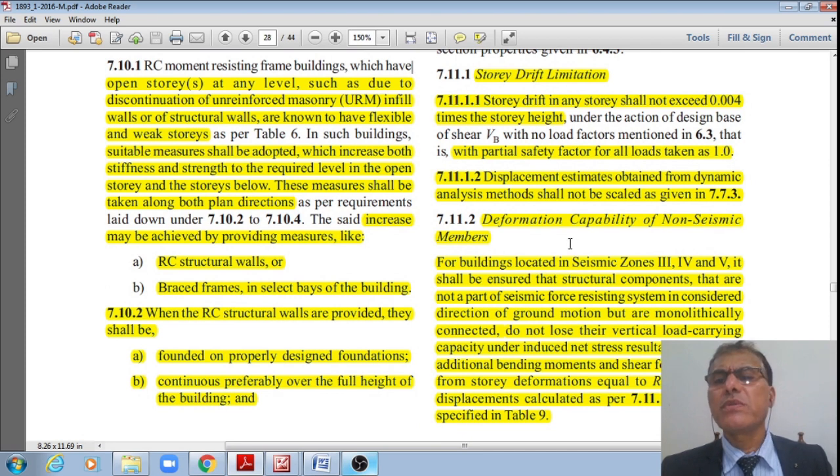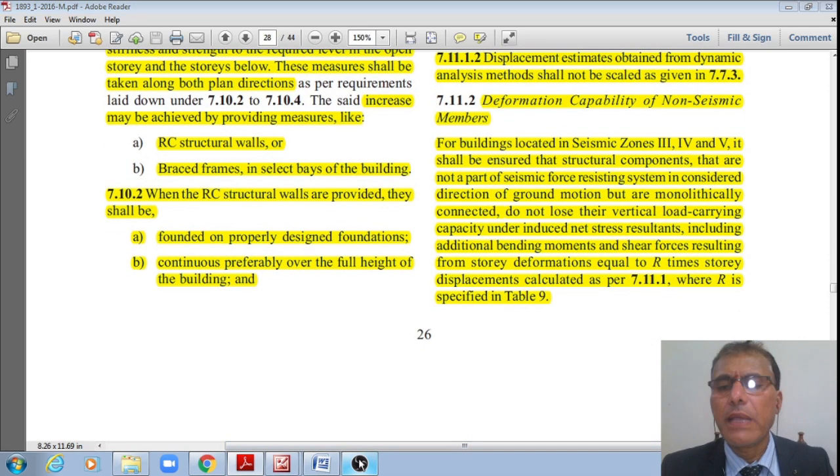For members located in seismic zones 3, 4, 5, we shall ensure that the structural components that are not part of the seismic force resisting system in the considered direction of the ground motion but are monolithically connected do not lose their vertical load carrying capacity under induced net stress resultants, including additional bending moments and shear forces resulting from story deformations equal to R times the story displacements calculated as per clause 7.11.1, where R is specified in Table 9.